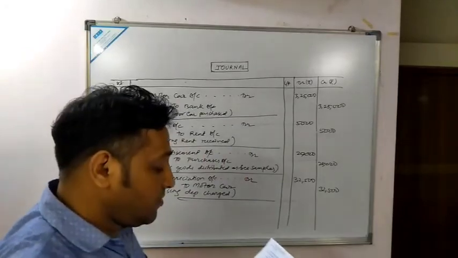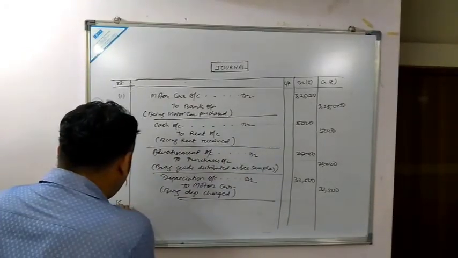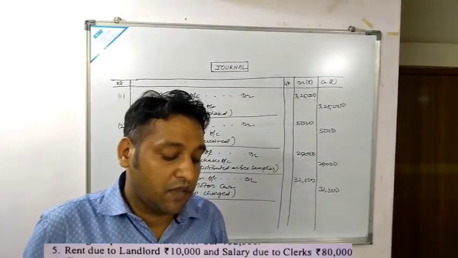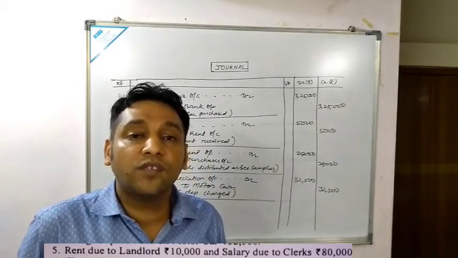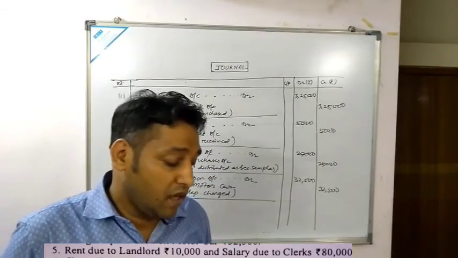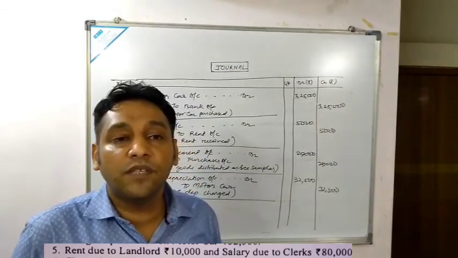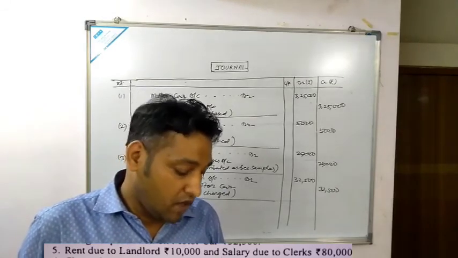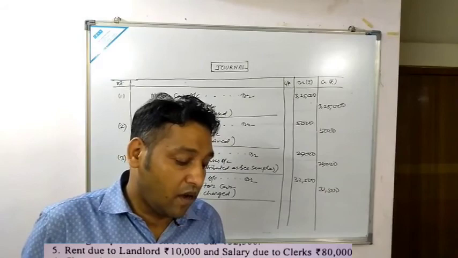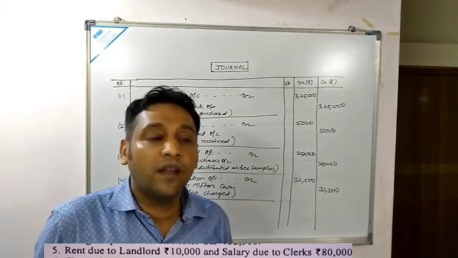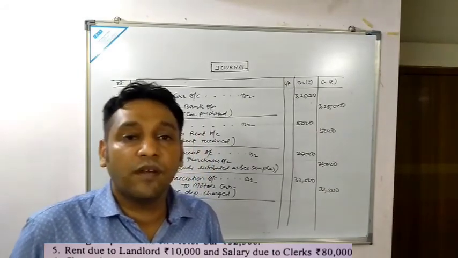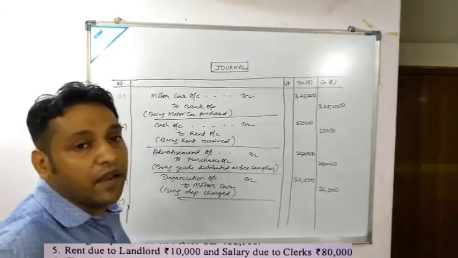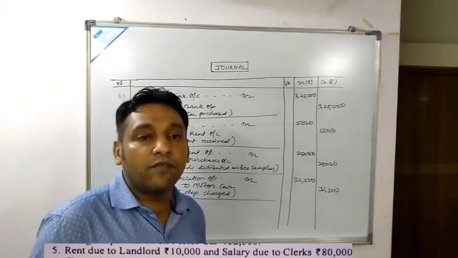Okay, next bit number 5. Rent due to landlord rupees 10,000 and salary due to clerk is rupees 80,000. Here you see, the term due has been given. Due means outstanding. That means your rent has been outstanding 10,000, and salary has been outstanding rupees 80,000. And here two transactions have been merged, so we will pass separate entries. First one for rent. What will be the entry? Rent being an expense, it would be debited, and outstanding rent would be credited.